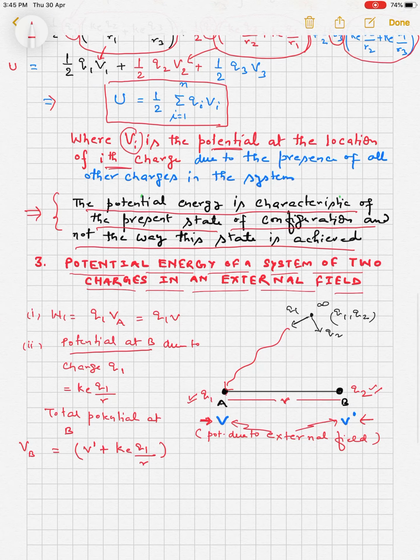Now the charge Q2 is taken to this location from any path.